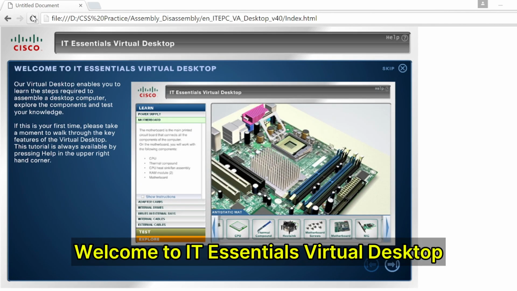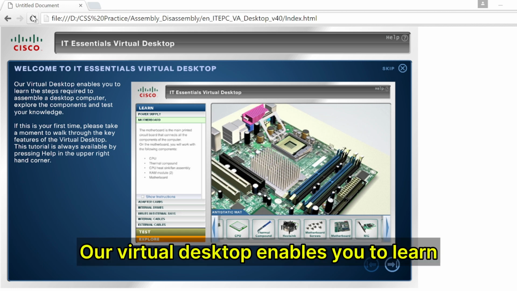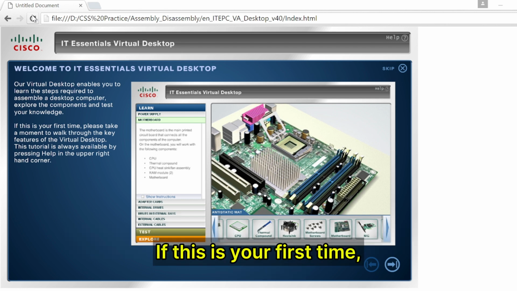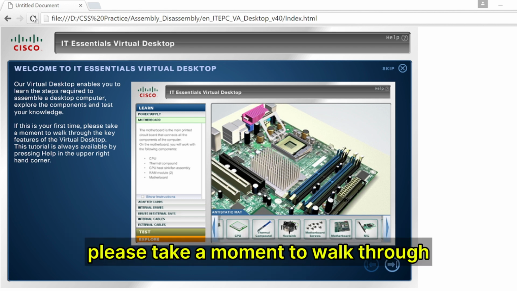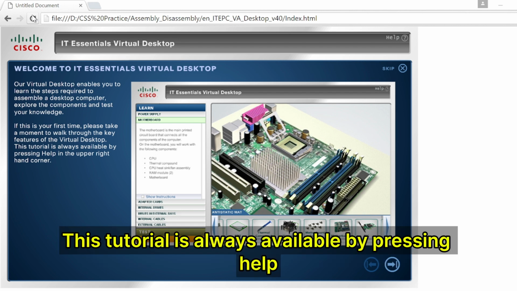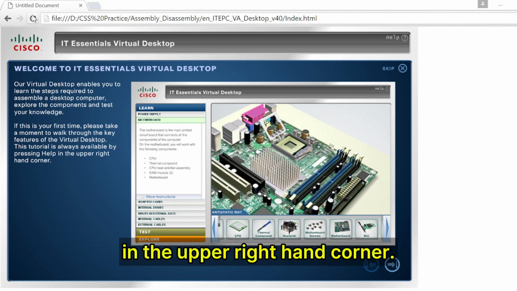Welcome to IT Essentials Virtual Desktop. Our virtual desktop enables you to learn the steps required to assemble a desktop computer. If this is your first time, please take a moment to walk through the key features of the virtual desktop. This tutorial is always available by pressing Help in the upper right-hand corner.